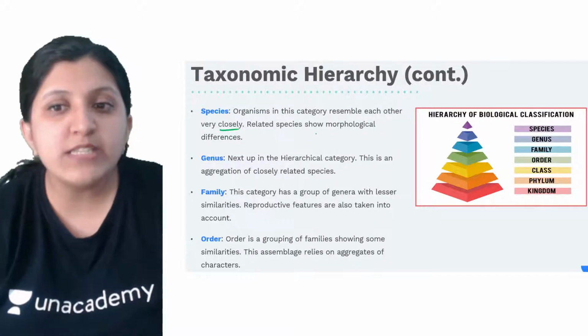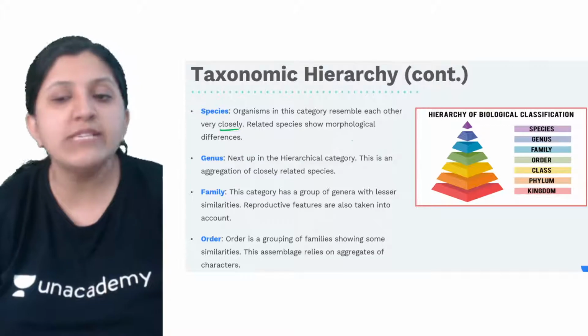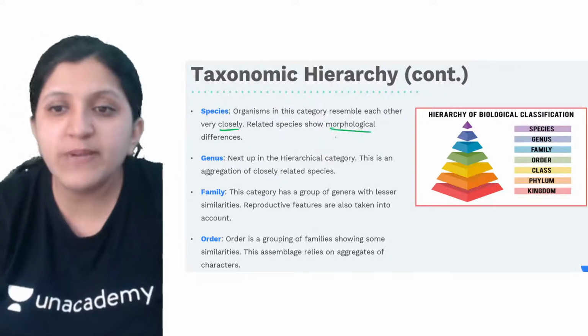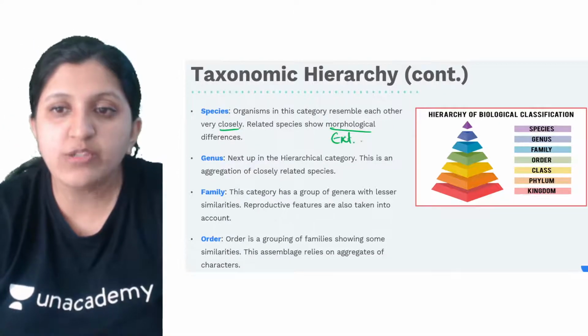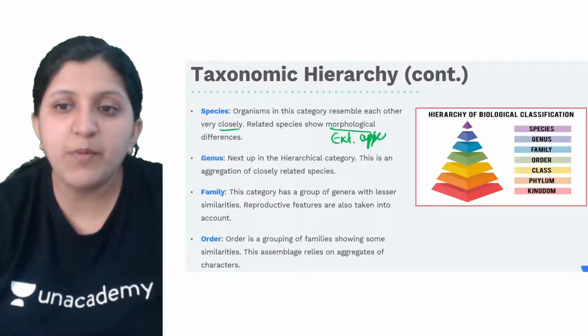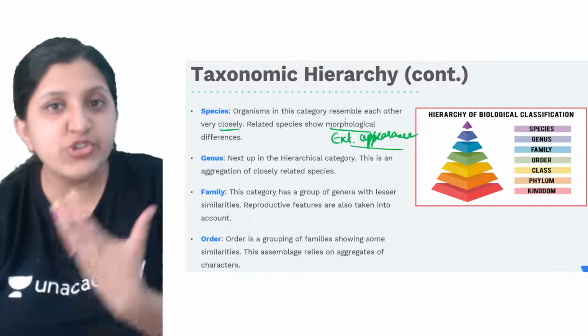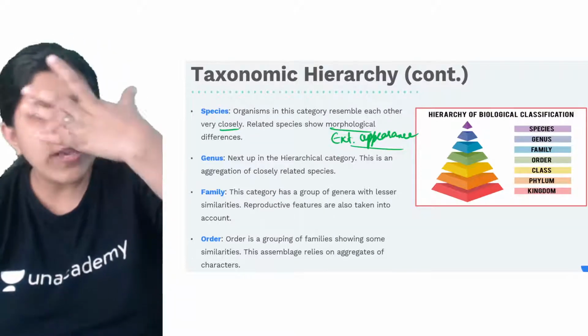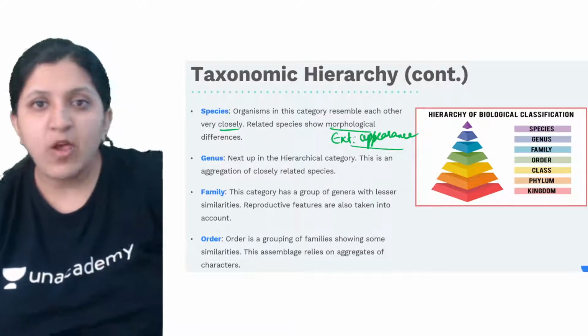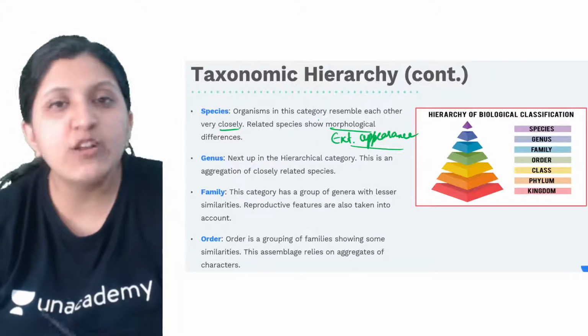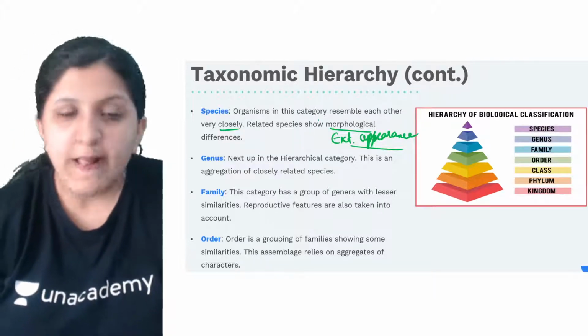Morphology is basically external appearance, so externally they will be different to some extent, but they are again closely related with respect to their characteristics.